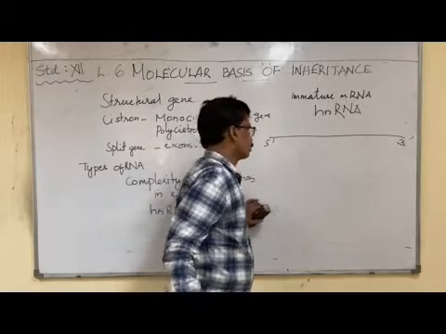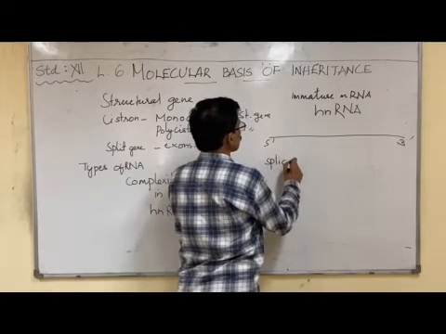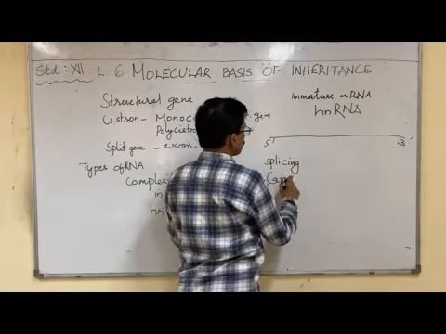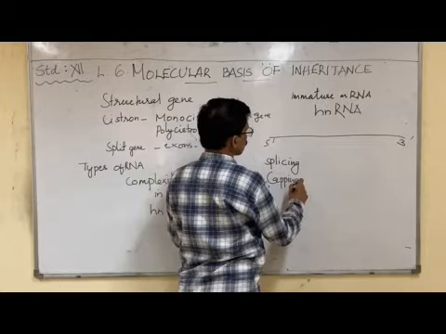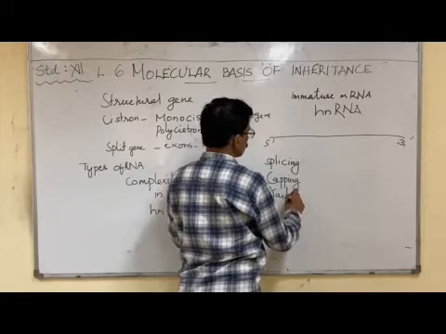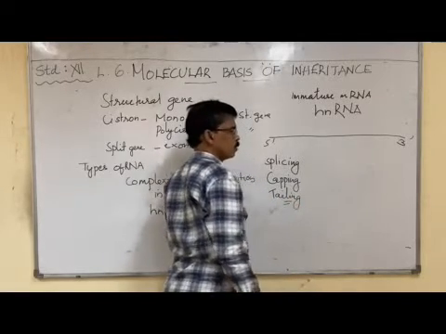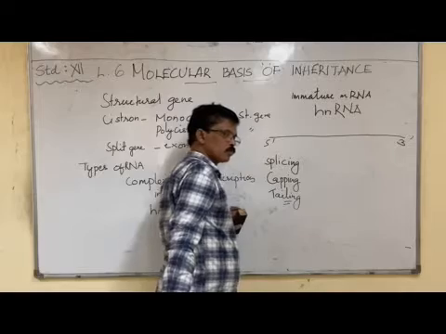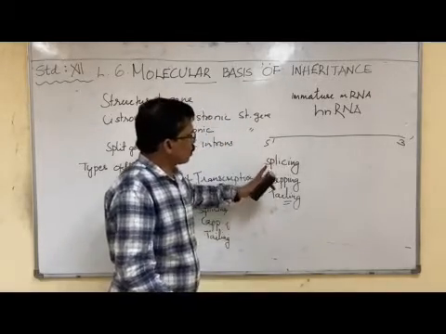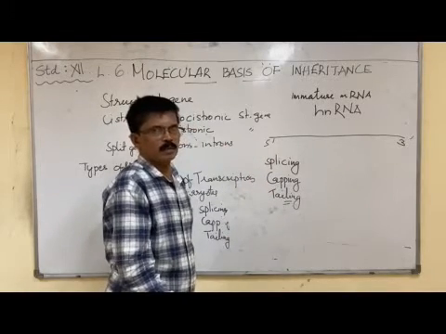Three steps are there. That is splicing, second one is capping, and tailing. So hnRNA undergoes splicing, capping and tailing and becomes mature mRNA.